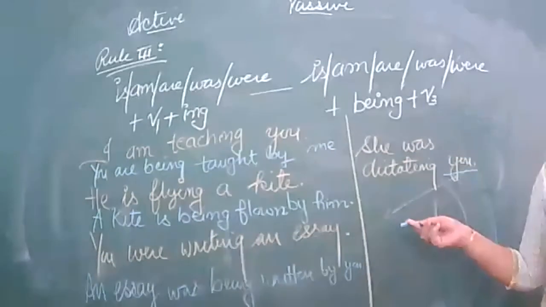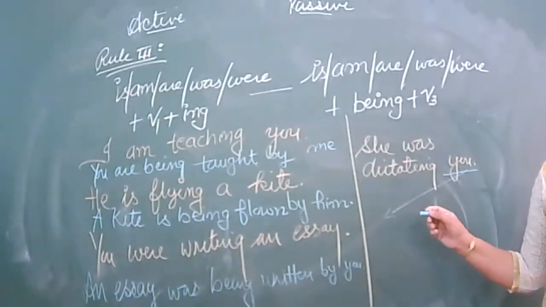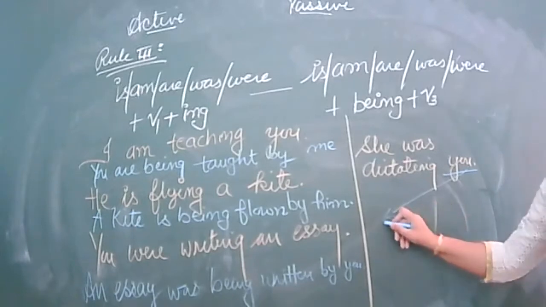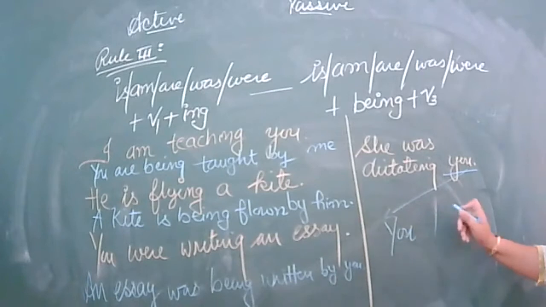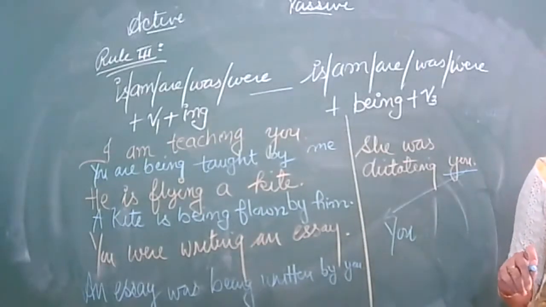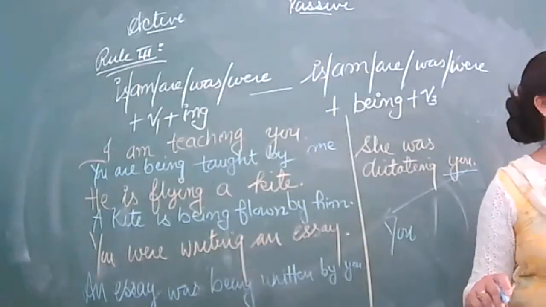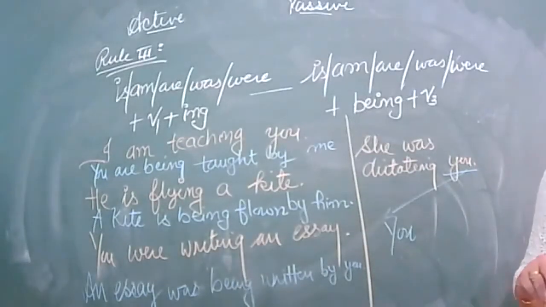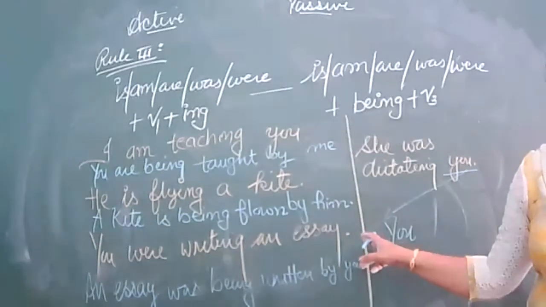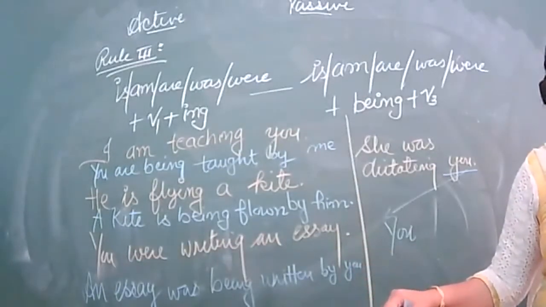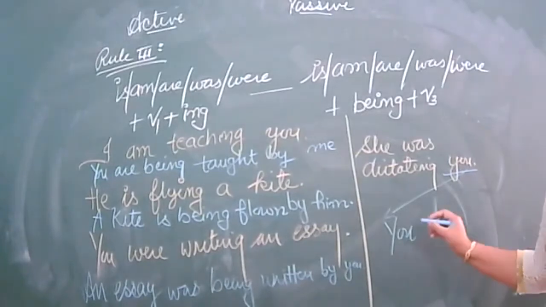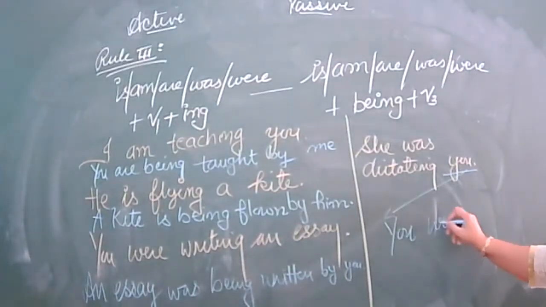Keep your mask down. You will change into... You. Say it then. She was dictating you. With you, will we be using was or were? With you we say were. Come forward. With you we will be using was or were. Were. You were.